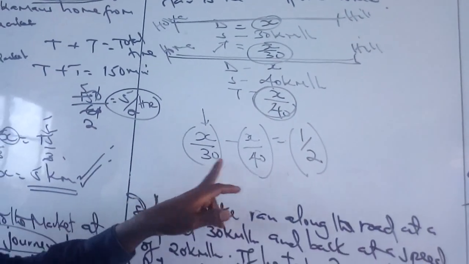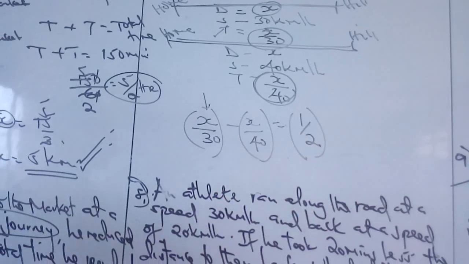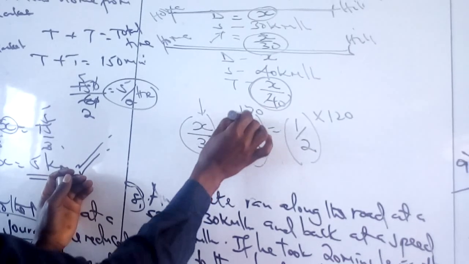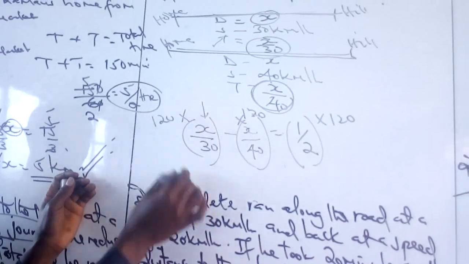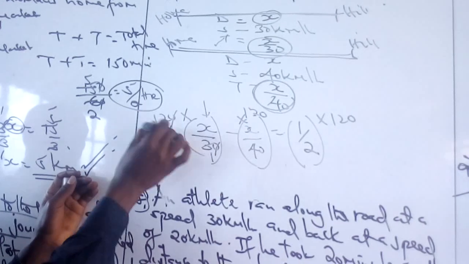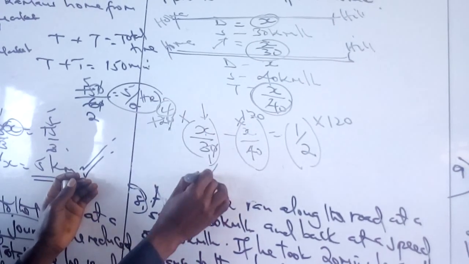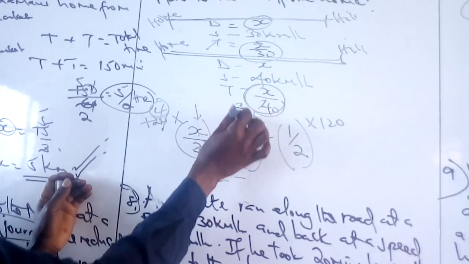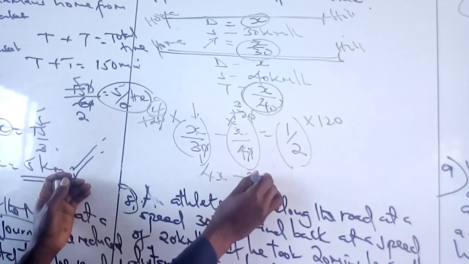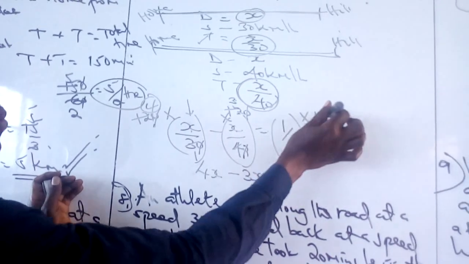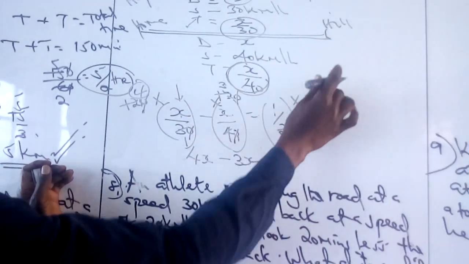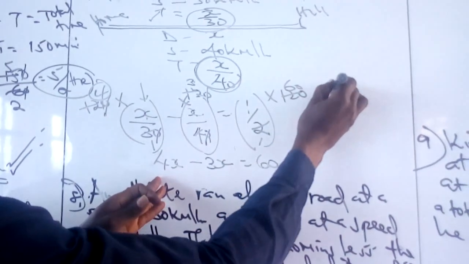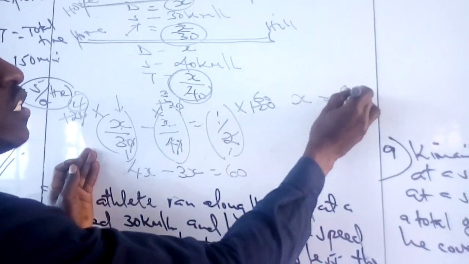So again, the brackets. The LCM of 30, 40 and 2 is 120. Here we multiply by 120, here we multiply by 120. 120 by 30 is 4, so 4 times x gives 4x, minus 120 by 40 is 3, so 3 times x gives 3x, equals 120 by 2, which is 60. 4x minus 3x gives x, which equals 60.